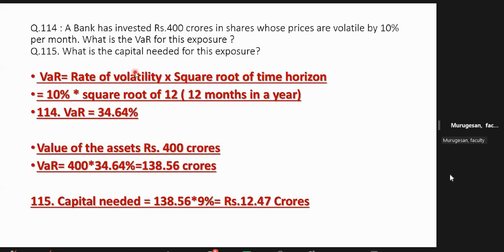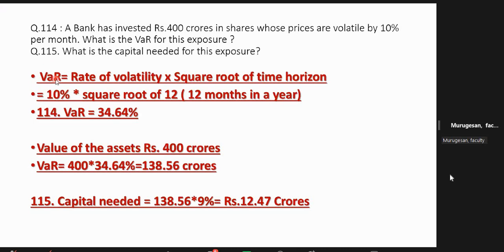Madam is telling the rate of volatility per month they will give. Then they will ask what is the rate of volatility per day. Yes, sir. For 30 days the rate of volatility is this, so for 1 day you have to divide by 30. Any of the 3 factors, this is one variable, this is another, this is another. Sometimes they will give 2, the other you can calculate.